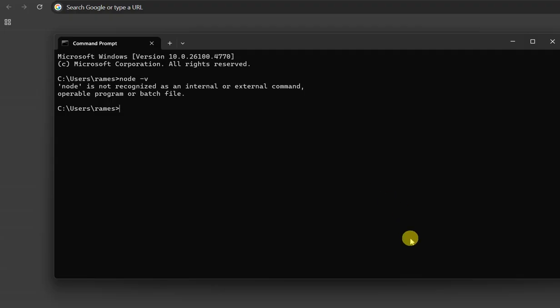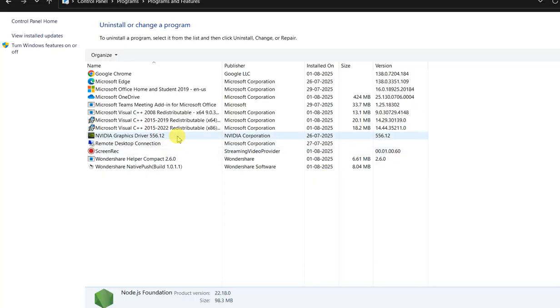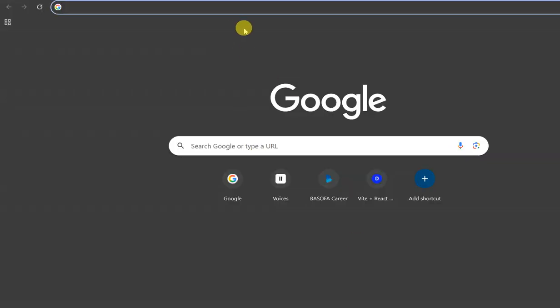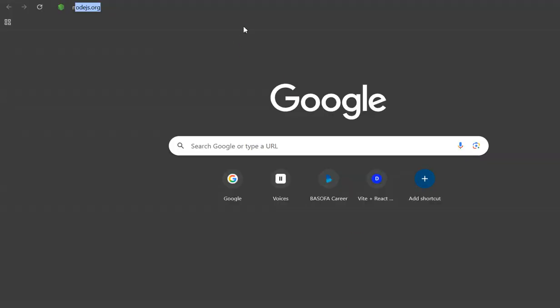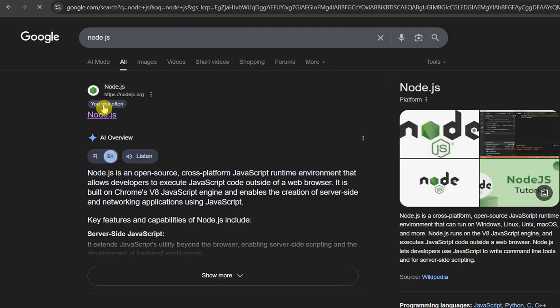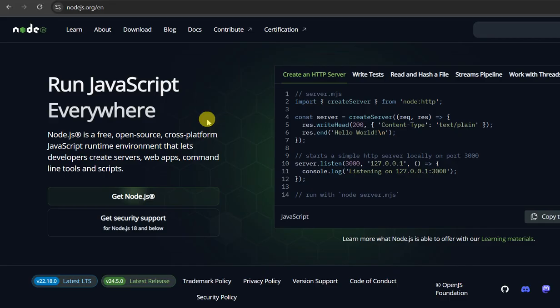And the second way you can check is in the control panel. Open the control panel. Here the Node.js software is not seen, so we can go to the browser and write Node.js. Here is the official website.